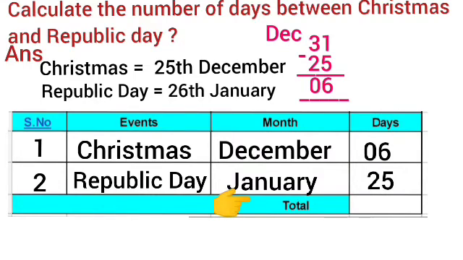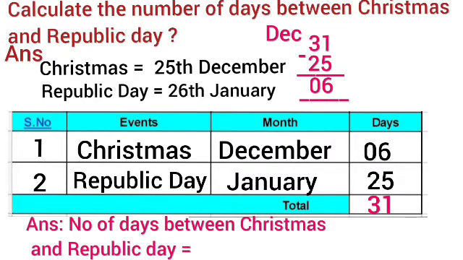After that we have to add the total number of days. 6 plus 25 equals 31 days. So answer, the number of days between Christmas and Republic Day equals 31 days.